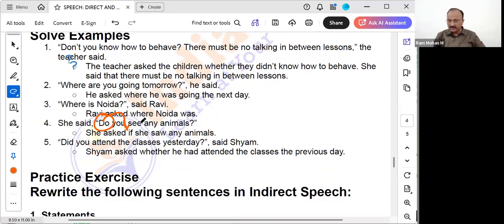She saw: simple present becomes simple past. If she saw any animals. The question mark has got removed.